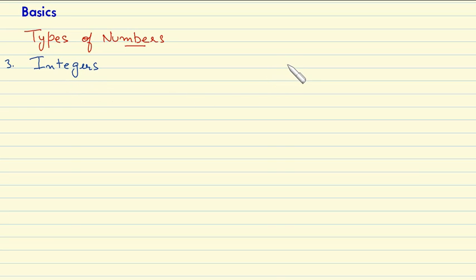We have seen that there are natural numbers starting 1, 2, 3, 4 and so on till infinity. And then we have whole numbers, in which we have a 0 and all the natural numbers. Now if before 0 we add all the natural numbers with a negative sign in front of them, then it becomes a set of integers. It's like -1, -2, -3 and so on till negative infinity. Like there's a positive infinity, in a similar way we have a negative infinity also.